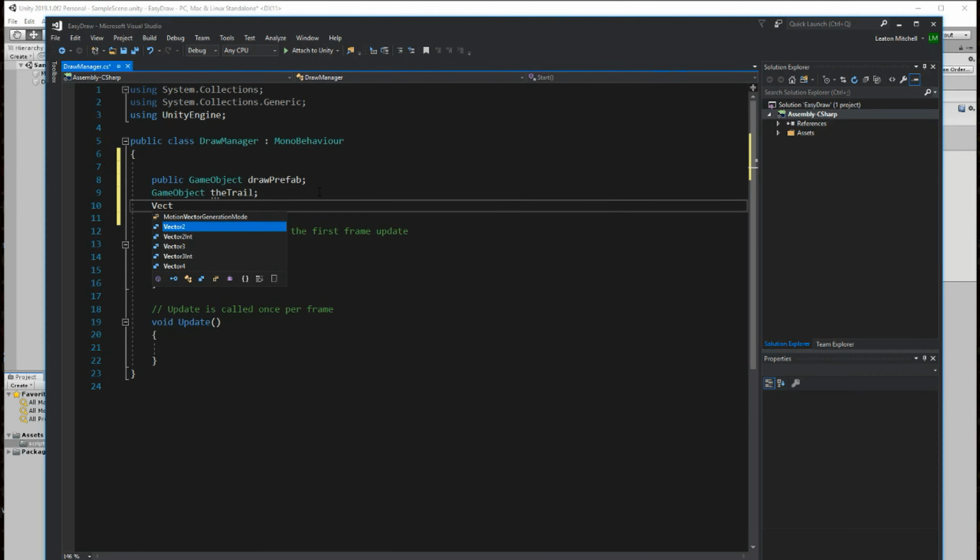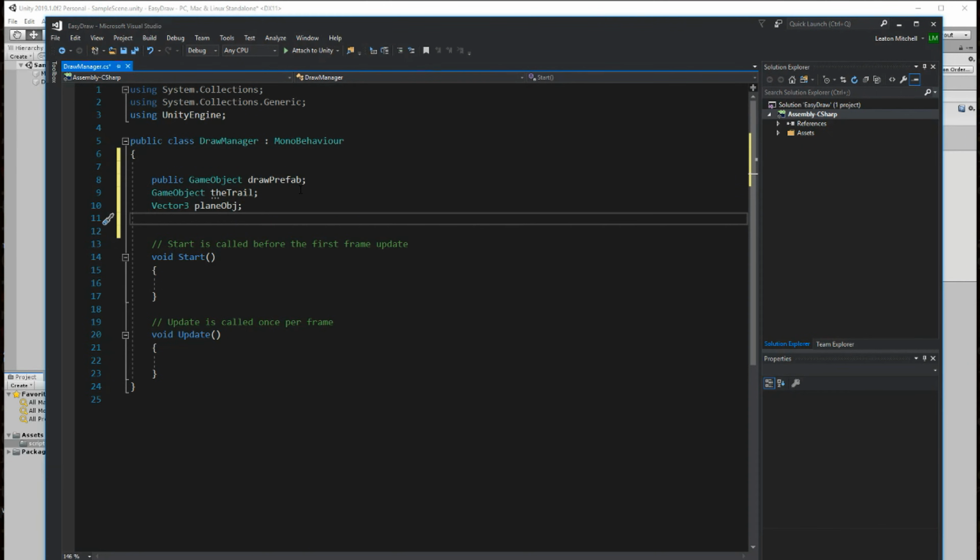And then we need a Vector3, and this will be our plane object. Well, I was right. Now that I think of it, that was the final object we need. So we only need these three objects for now.